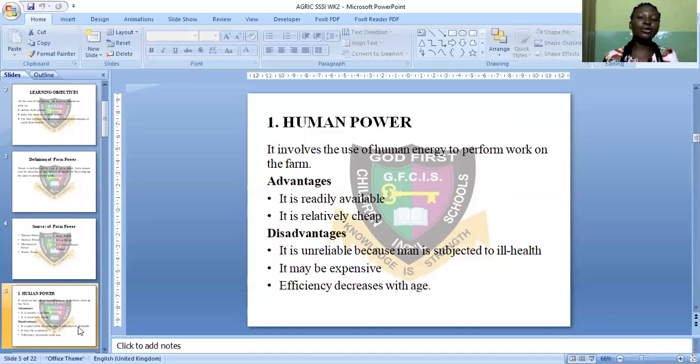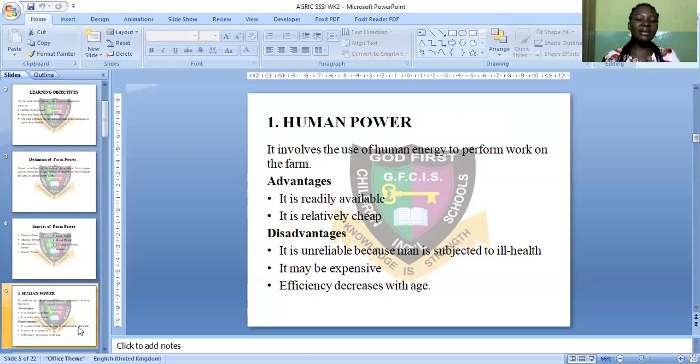Now, advantages of human power. It is readily available. Yes, human beings are readily available. You can see laborers around that you pay and they will work on your farm. It is also relatively cheap. At some amount of money, you can employ human power to work on the farm.